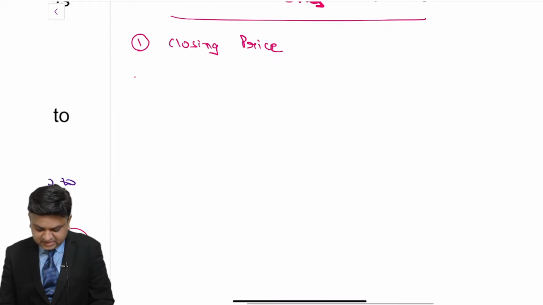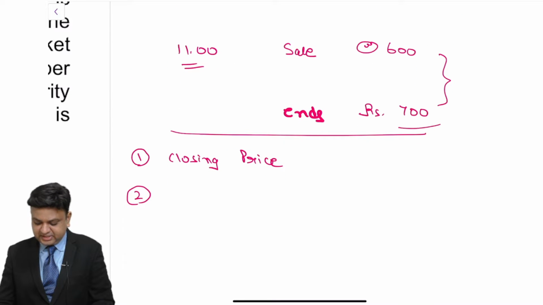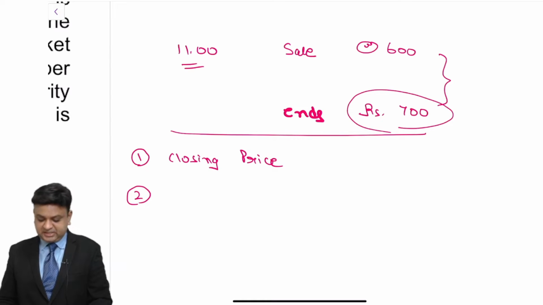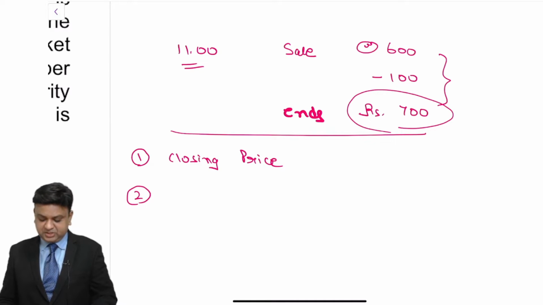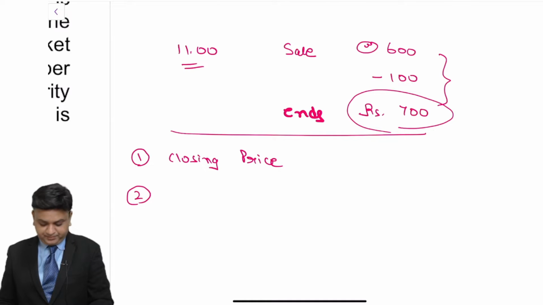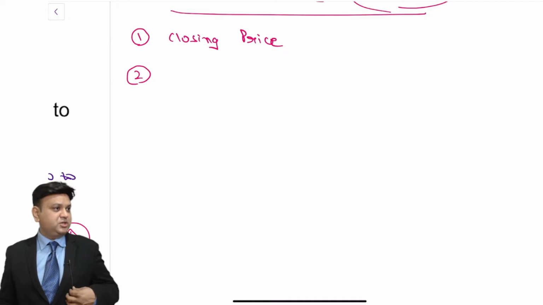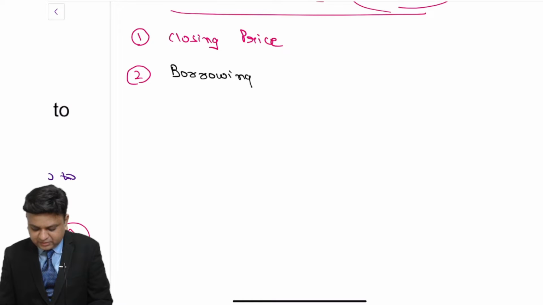Apart from that, he has a second alternative that instead of purchasing the security at the closing price, wherein we can see that definitely there is a loss of 100 rupees. If at all he is very sure that the price of the security will definitely fall because there's some news that will come into the market, he is having an alternative of squaring off the short position on the cash market by way of borrowing of the stock. What do we understand with the borrowing of stock? Borrowing of stock means something like this.